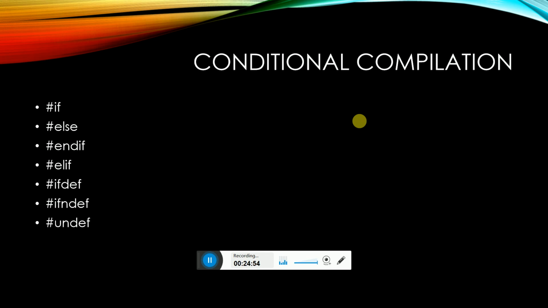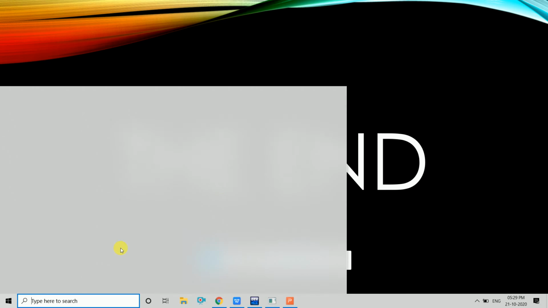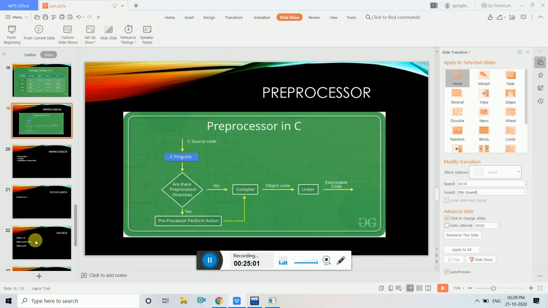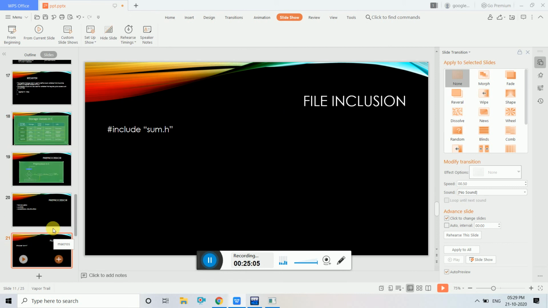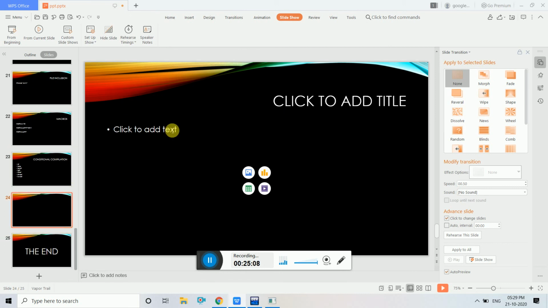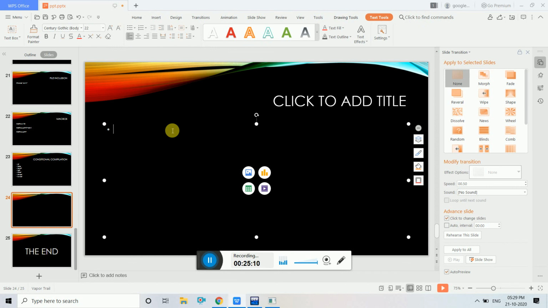To give you an example of this, I'll just write it here itself so that you can understand. Suppose we check #ifdef and #ifndef. First I am going to give the macro here, #define A 100.